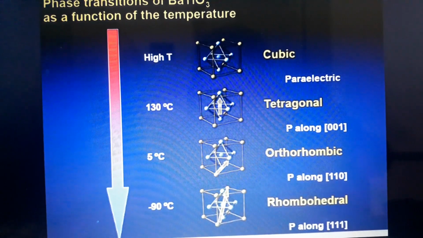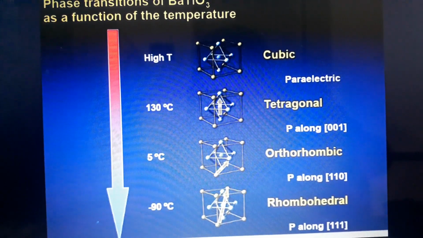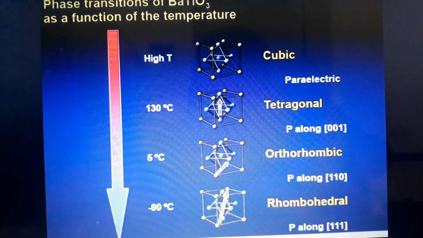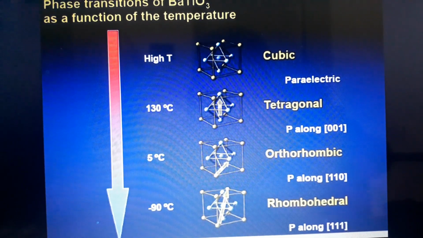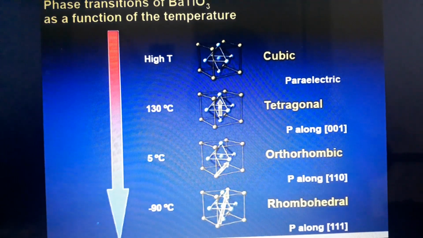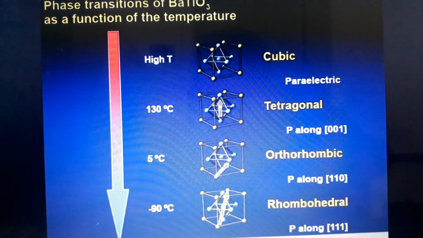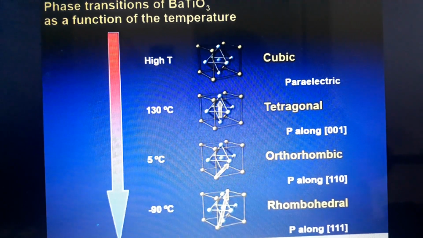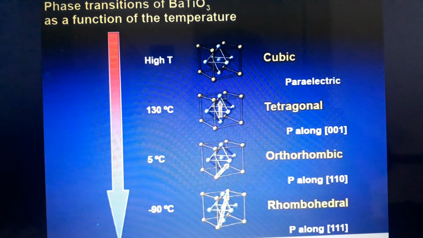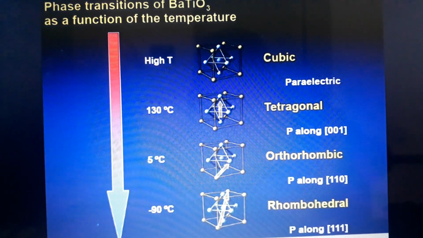And another one, the oxygen ions, shifted downwards. These two shift upwards, then the oxygen ions shift downwards by 0.04 angstrom. This leads to the formation of a tetragonal structure.